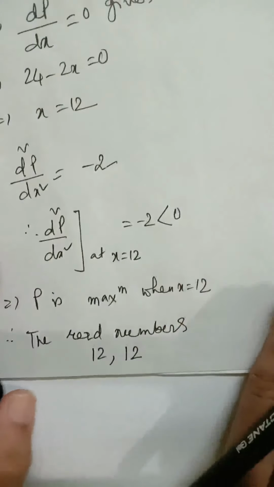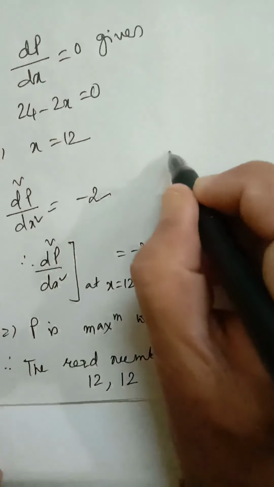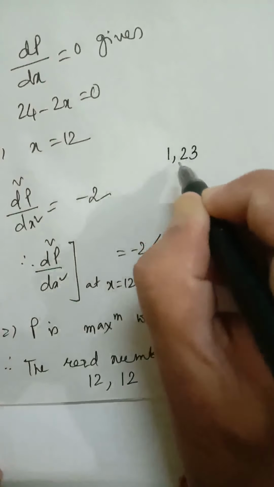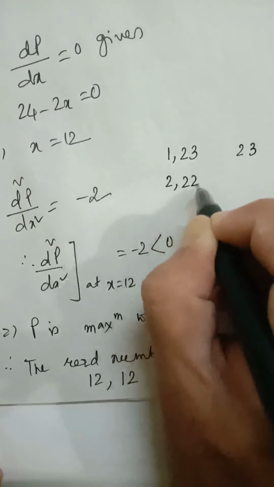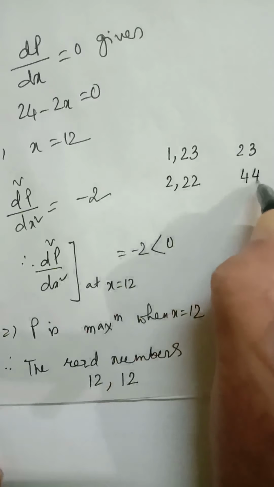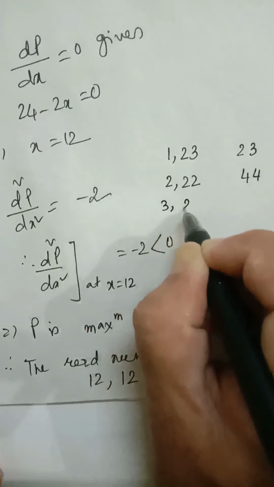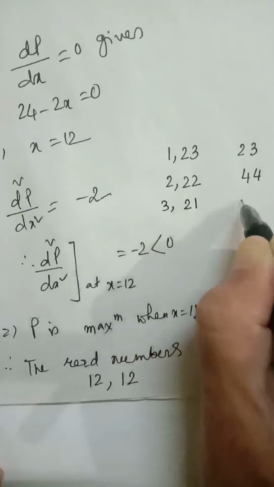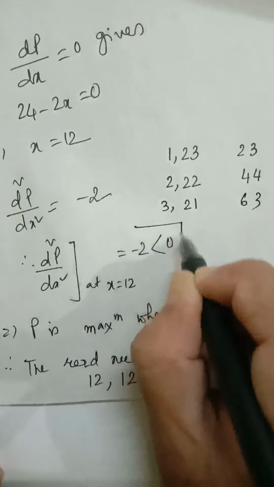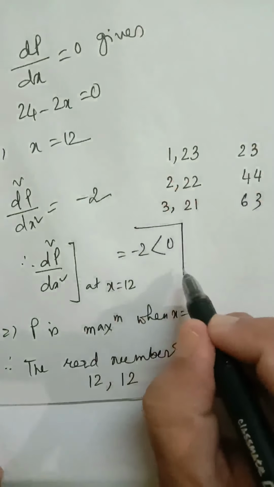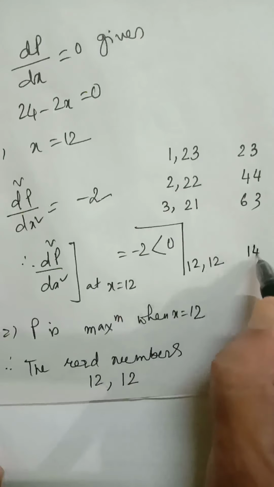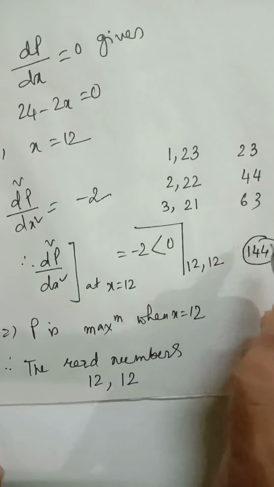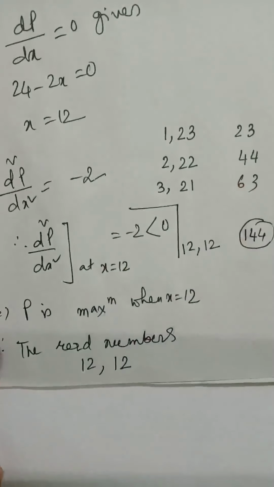You can check sum 24, 1 and 23, sum 24, their product is 23. 2 and 22, sum 24, product is 44. 3 and 21, sum 24, product is 63, so on. If you check in this way, you will see 12 are the two numbers whose sum is 24 and the product is the largest, 144. Okay, so this is the answer, 12 and 12.